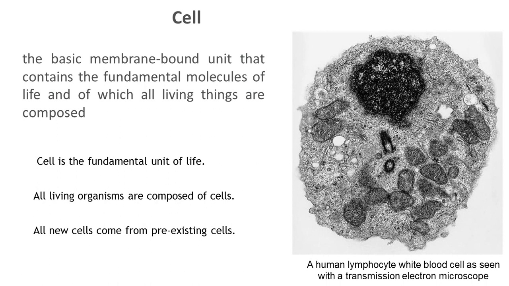So if you are able to isolate a cell and if you provide nutrients to that cell, it can show all qualities of life. It means it consumes food, it grows, it can reproduce, it can protect itself. So these are the characteristics that you can see for differentiating living things and non-living things.